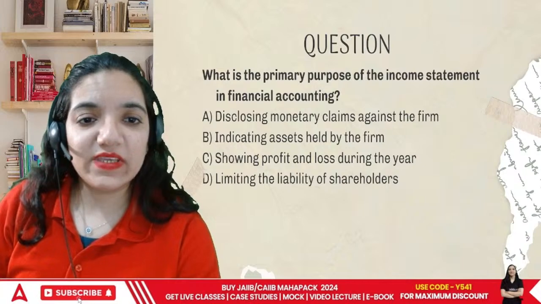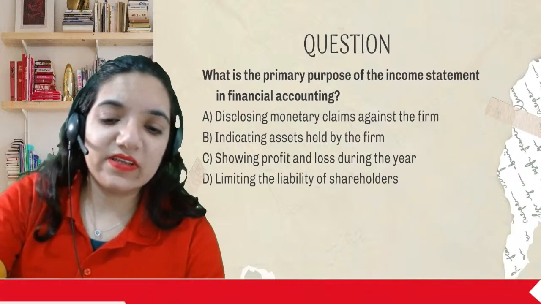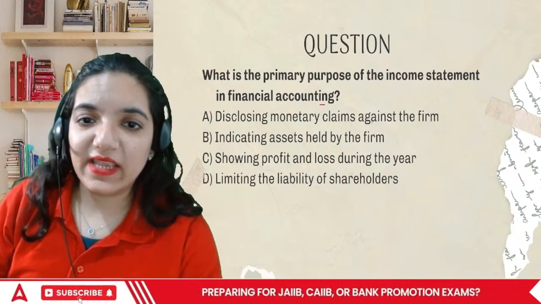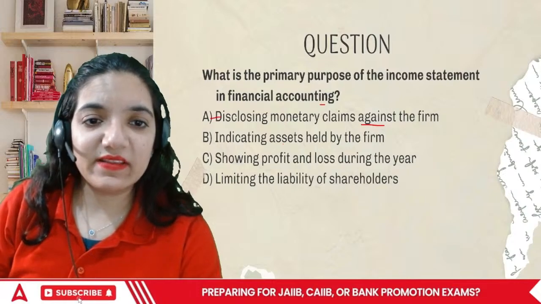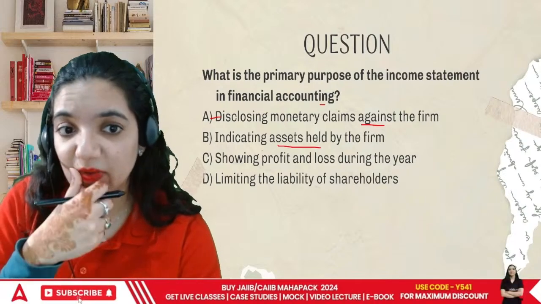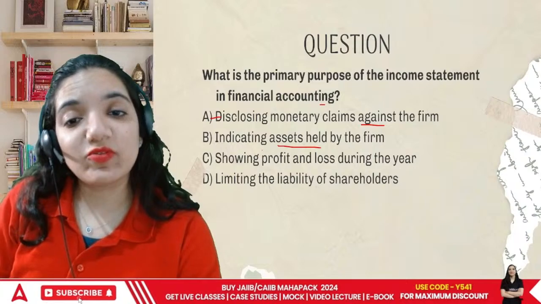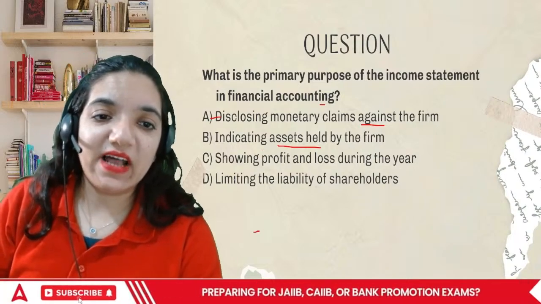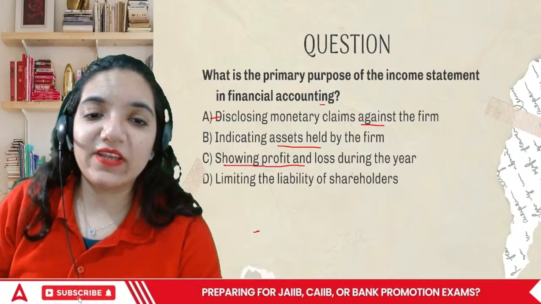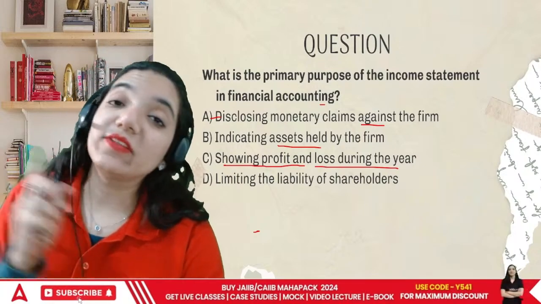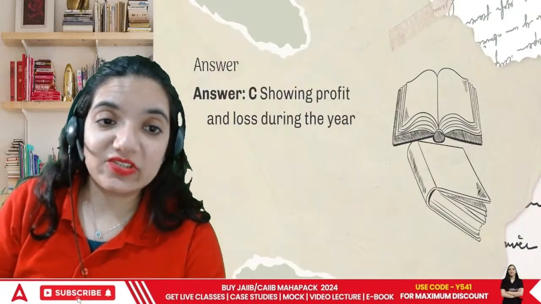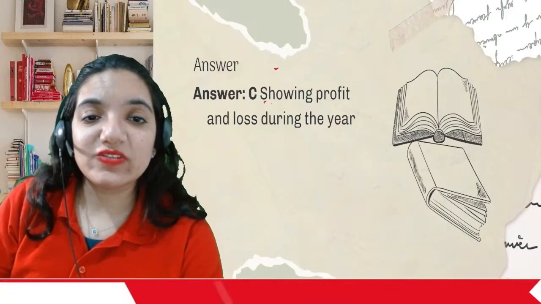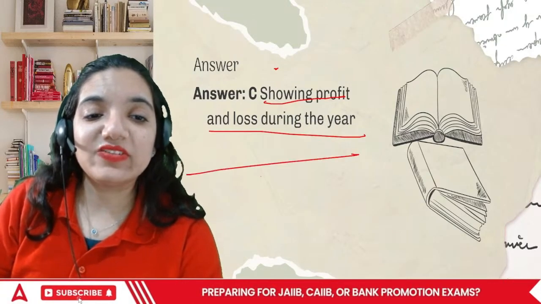Is it disclosing the monetary claims against the firm, indicating the assets held by the firm, showcasing the profit and loss account of the firm, or limiting the liability of the shareholders? The answer is it shows the profit and loss during the year, not the past, not the future, but the present of the organization. It shows the profit and loss the company makes during the year.